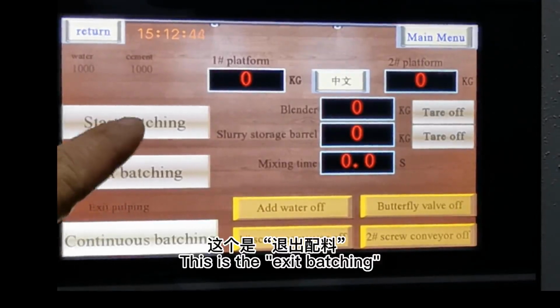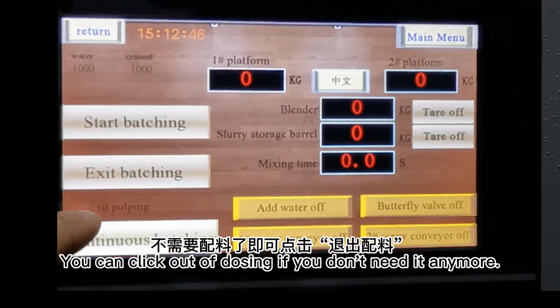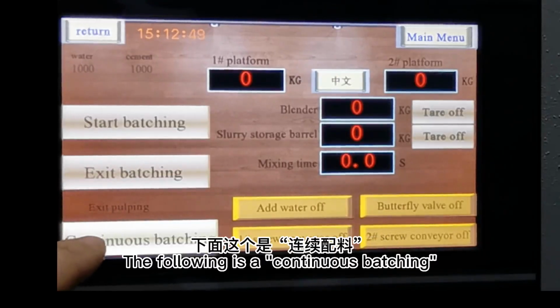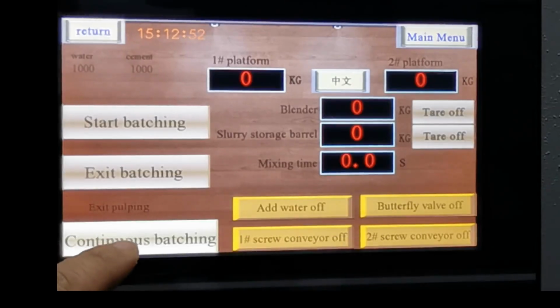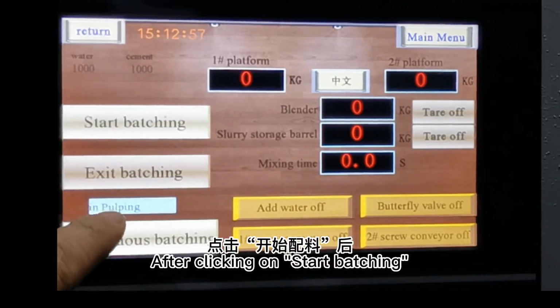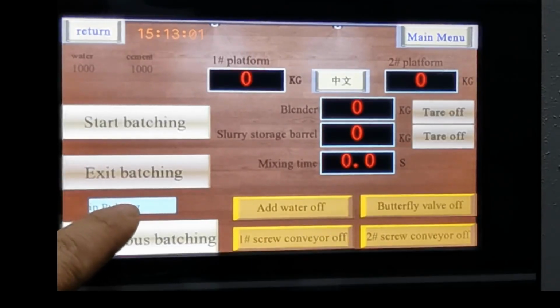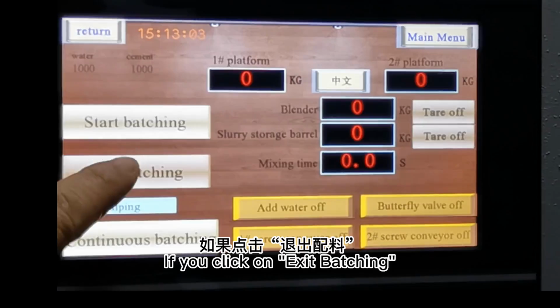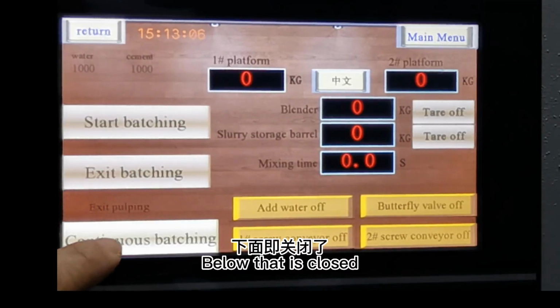This is the exit batching. You can click out of dosing if you don't need it anymore. The following is a continuous batching. After clicking on start batching, a pop-up appears below. If you click on exit batching, below that is closed.